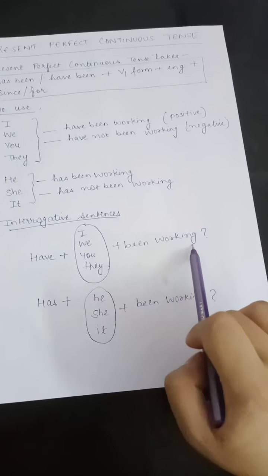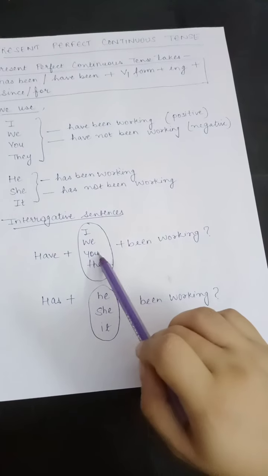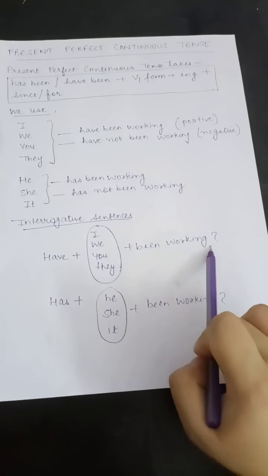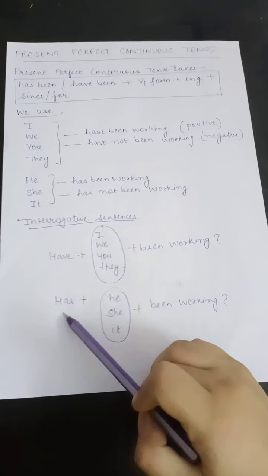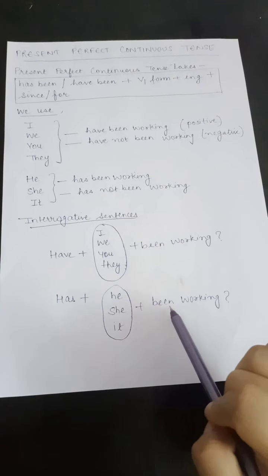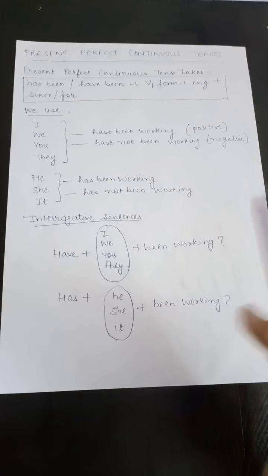Have I been working? Have we been working? Have you been working? Have they been working? With he, she, it, we always write has. So has he been working? Has she been working? Has it been working?